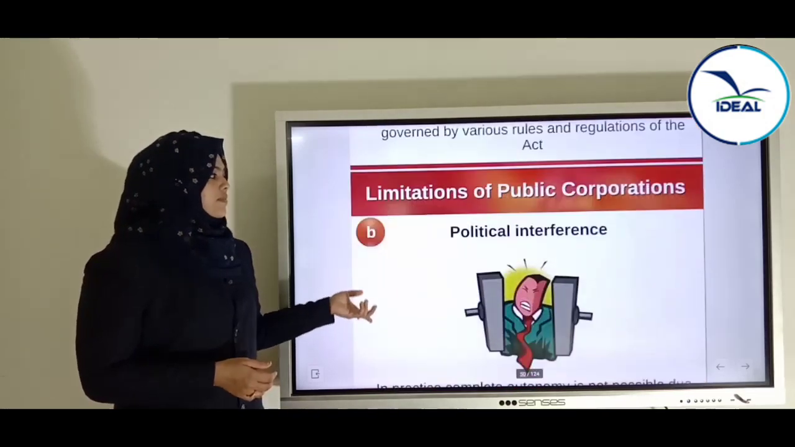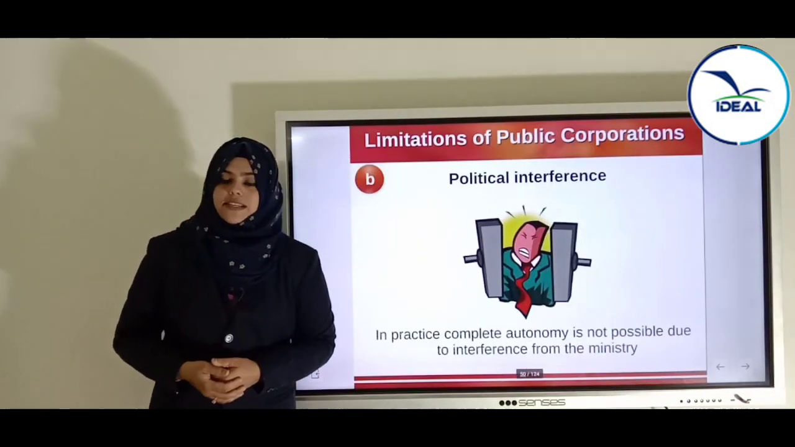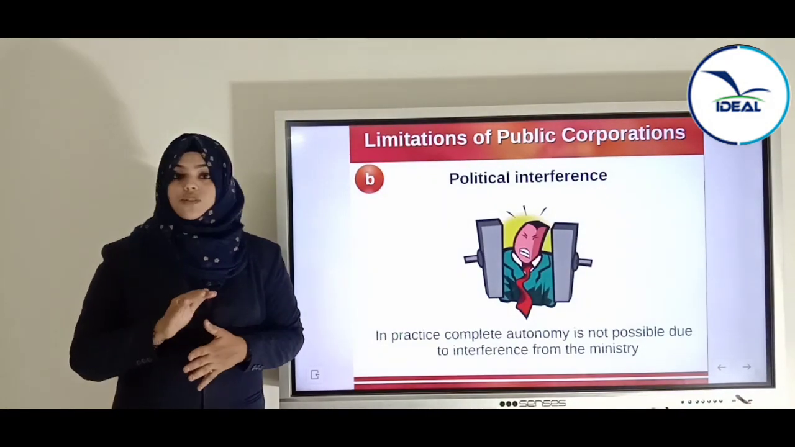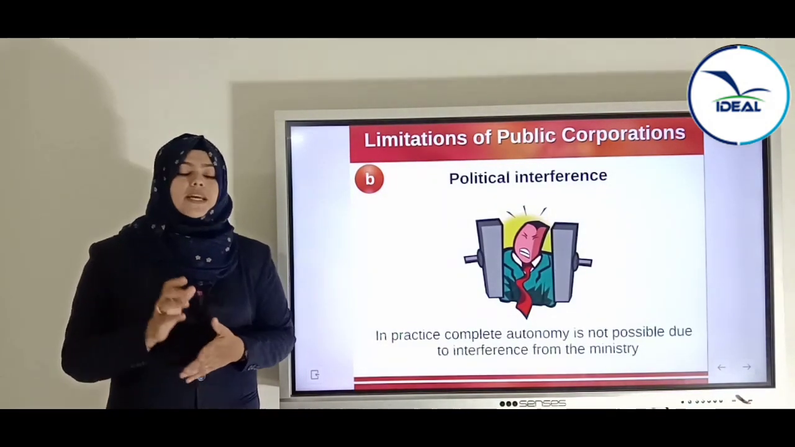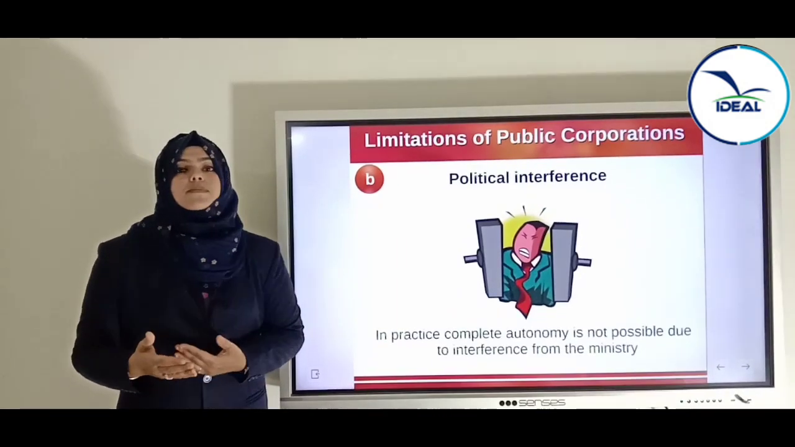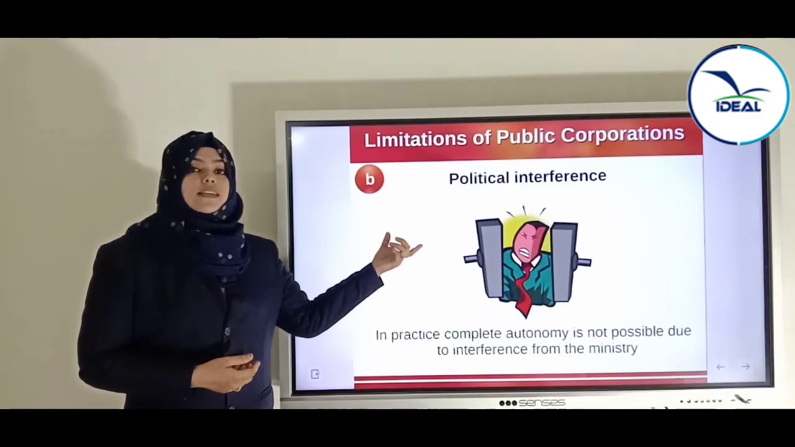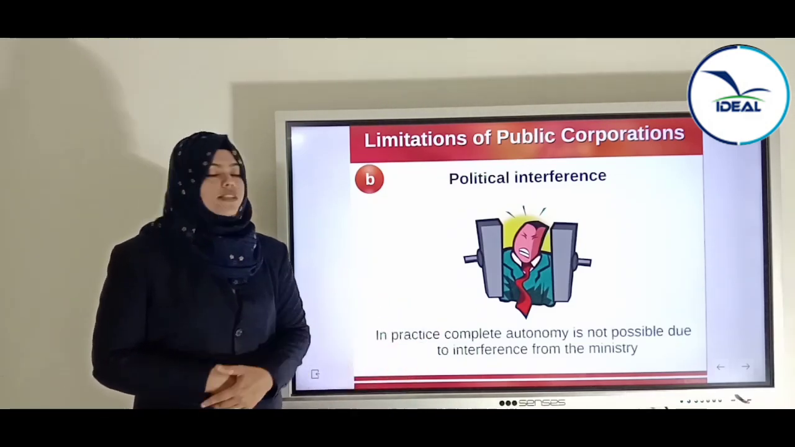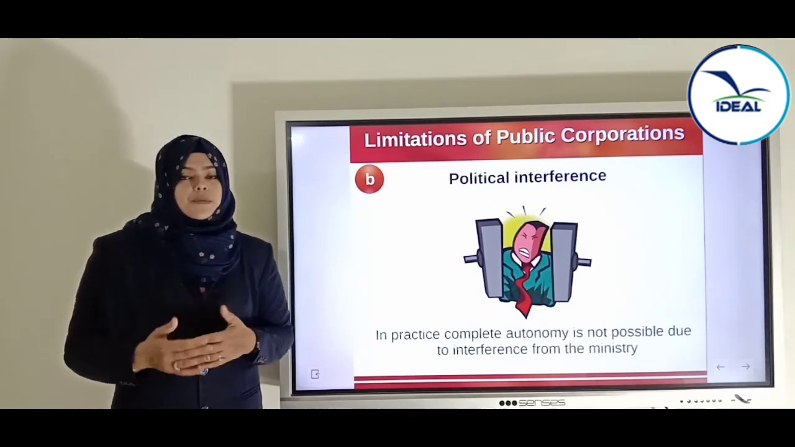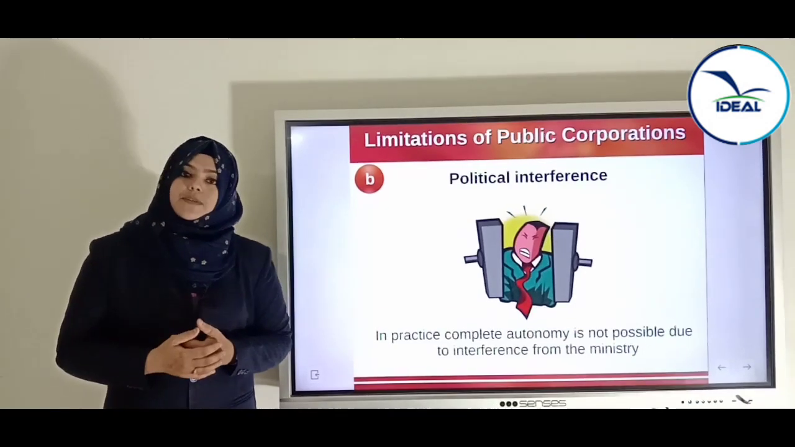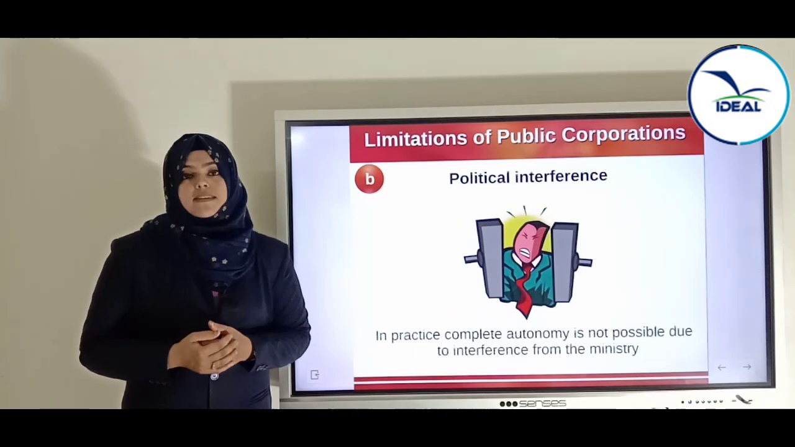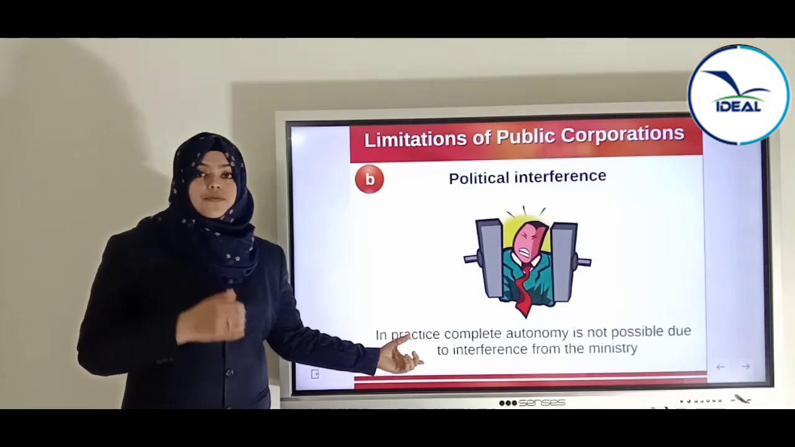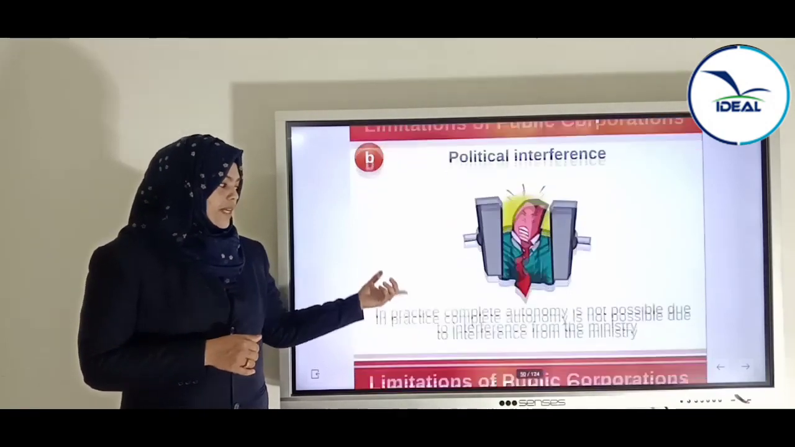Okay. Now, next is political interference. We said that there is least government interference, which means government interference is not completely absent. Sometimes political interference may happen. That is, in practice, complete autonomy is not possible due to interference from the ministry. We said that there is autonomy, there is freedom in operation, but in practice there is not much freedom in operation, because there will be interference, or intervention, from the ministry.